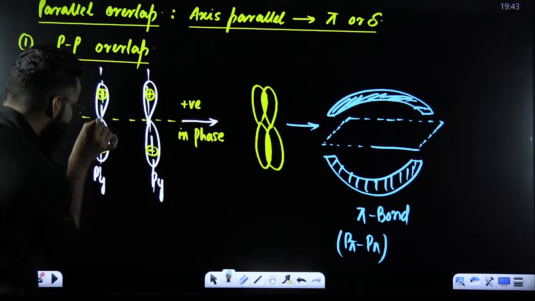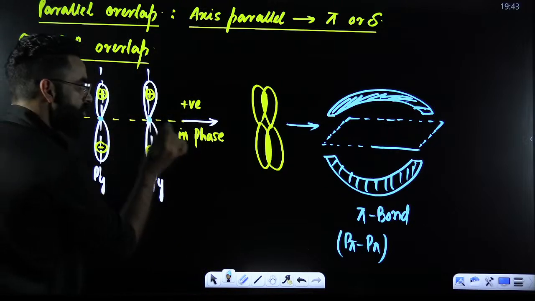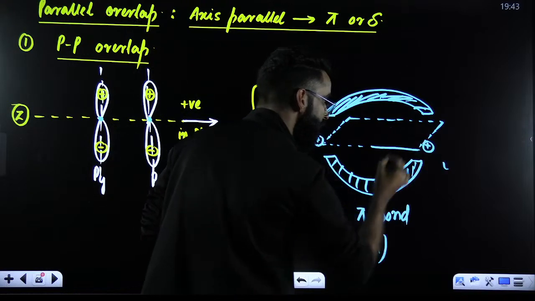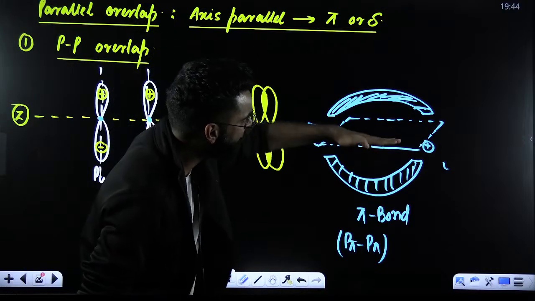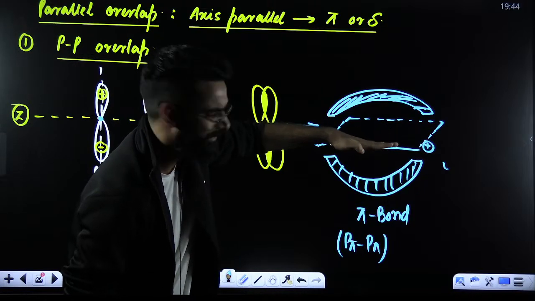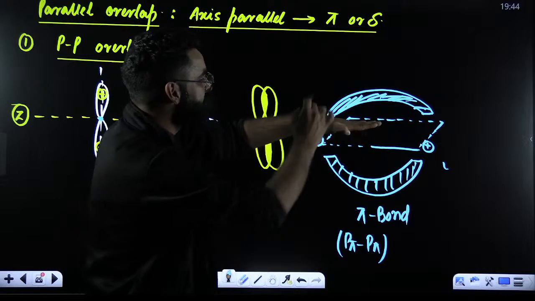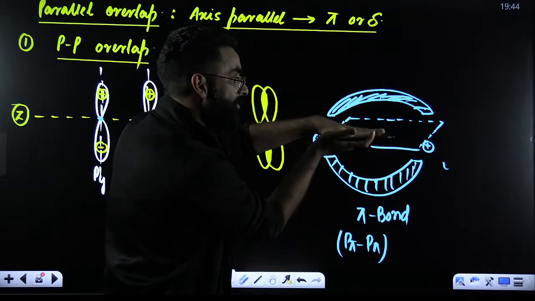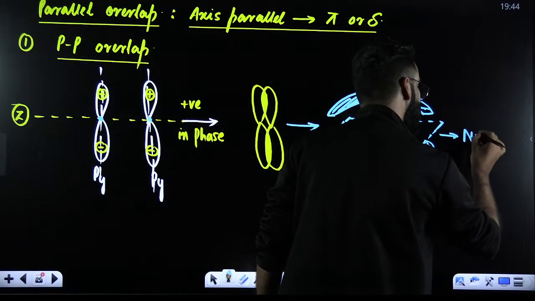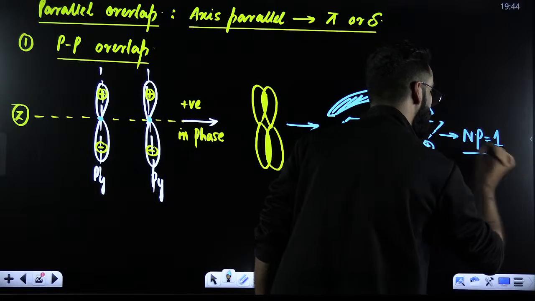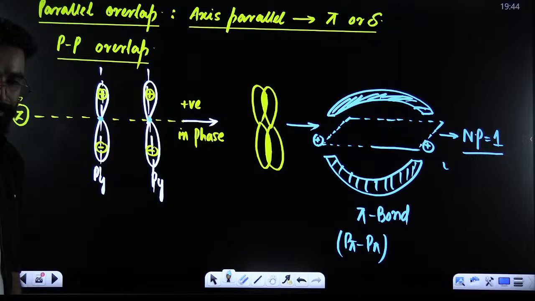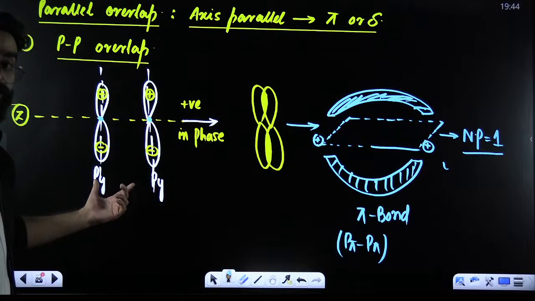Now people, have a look. Imagine this is the nucleus of the atom. So the two nuclei I'm going to represent over here. This is the nucleus of one, this is the nucleus of one more. If I ask you, on this plane, do you see any electron density? There is no electron density on this plane. The electron density is above the plane and below the plane. That plane which does not contain any electron density, you call the nodal plane. So how many nodal planes do you have here? There is one nodal plane here. Perfect. So this was your positive overlap.